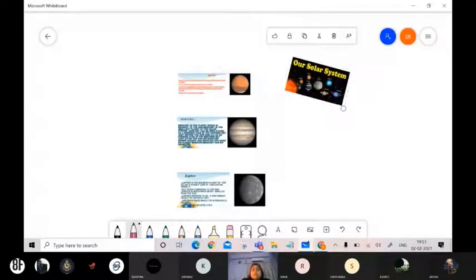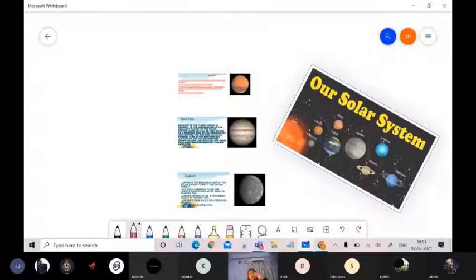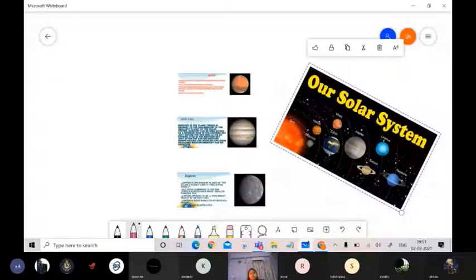So suppose this is our solar system, standards for solar system. Can any one of you tell why this Pluto has been discarded? According to that, the size of the Pluto is very small, so it cannot actually standardize the actual size of the planet. So it is being discarded.